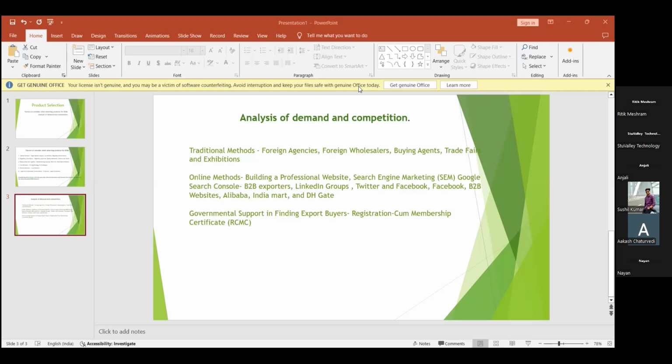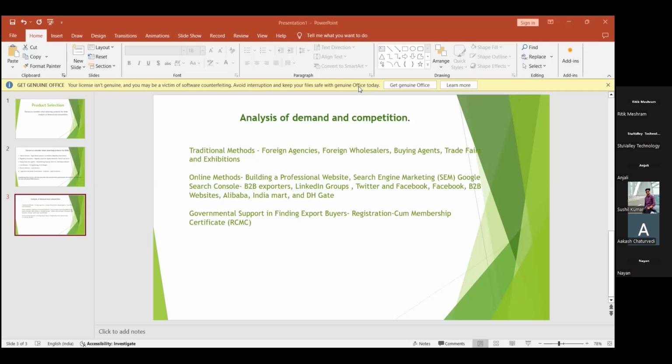For example, guys, for getting a job, we reach out to a consultancy. As you know, for MNC companies, if we require a job, we go through an agency, right? In this manner also, for import and export, there are agencies that connect buyers and sellers. So we have to reach out to the foreign agencies as well. This is one of the traditional methods.